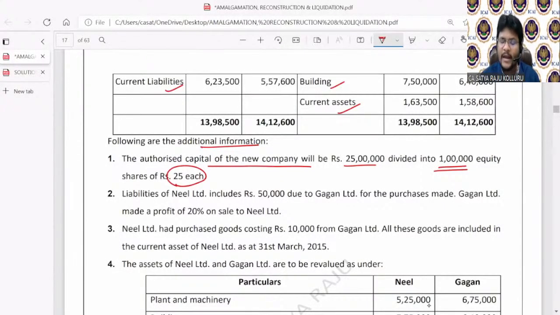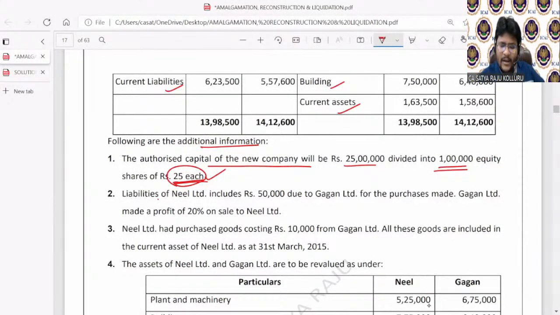Indirectly, he is giving a hint that whenever the new company issues equity shares, the face value is always 25 rupees.